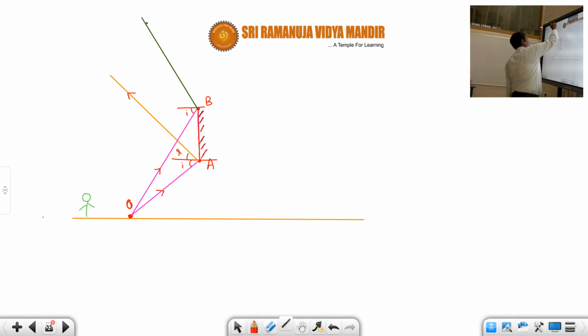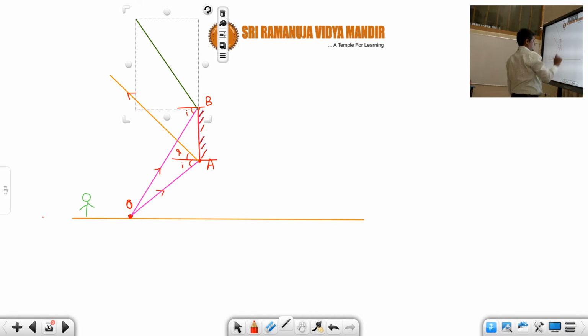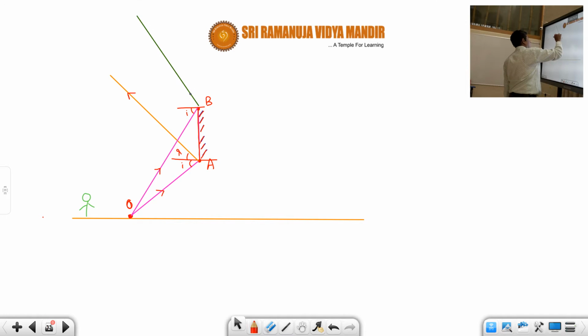So this is called the reflected ray, where this angle will be equal to angle R, which both are the same. Suppose if this is 30, then this also will be 30. Suppose if this is 20, then this also will be 20. Okay, students, so this is called the reflected ray. I hope you understood.